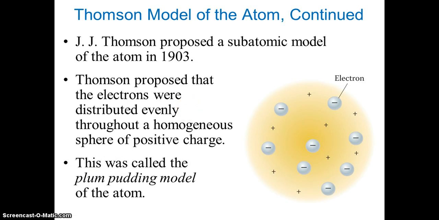So J.J. Thomson proposed a subatomic model of the atom in 1903. He proposed that these are electrons, called plums, and inside the positive charge sphere, called pudding, and that's why it was called the plum pudding model of the atom. So the negative charges of this element, electrons, are plums inside the yellow pudding, the positive charge. That's the theory he gave.